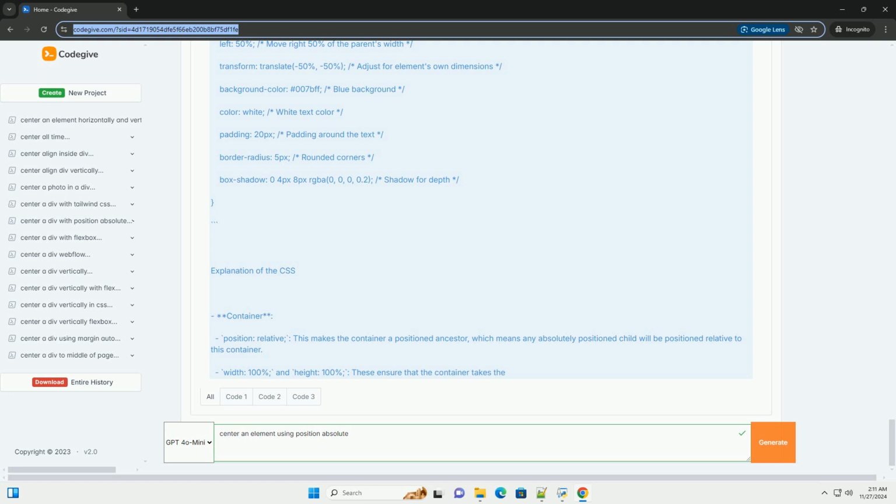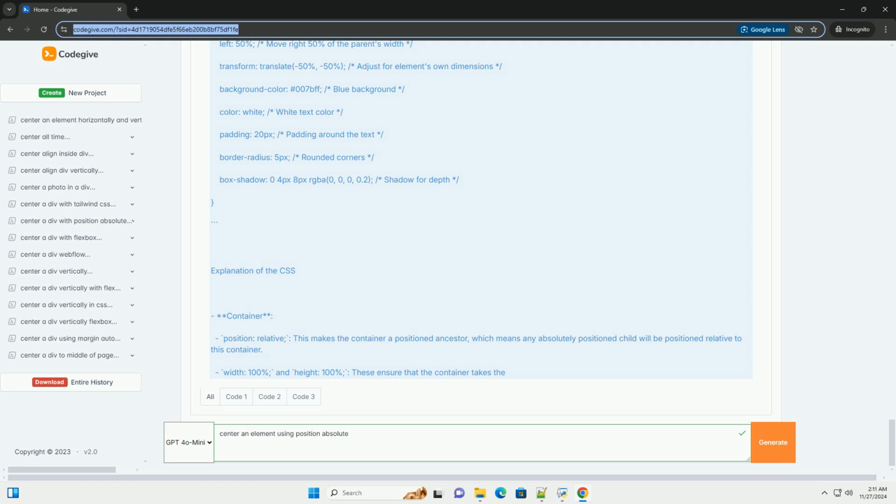Conclusion. Using position absolute along with transform is a flexible and modern way to center elements in CSS. This method works well for both fixed size and responsive elements, making it a go-to solution for many web development scenarios. Centering an element using CSS with position absolute is a common task in web design.